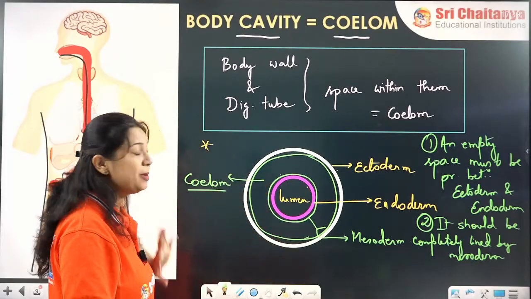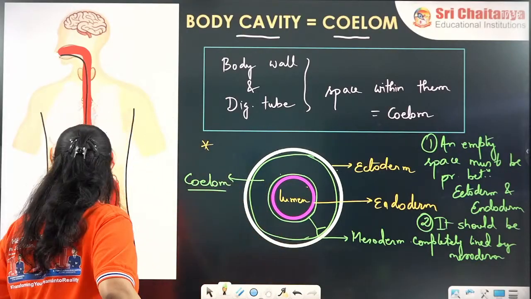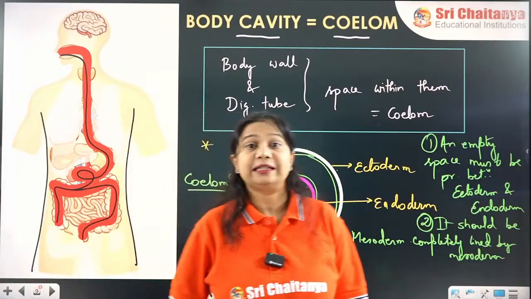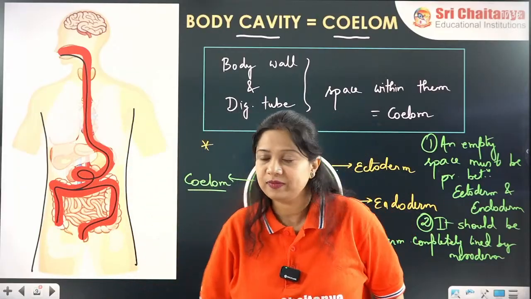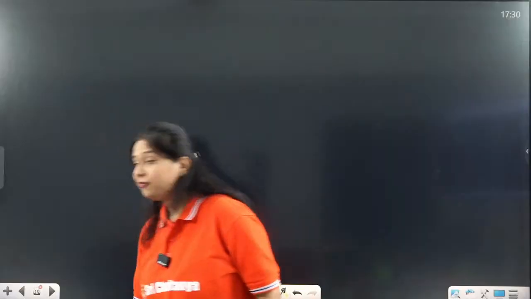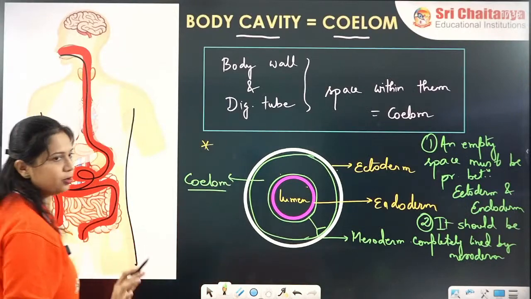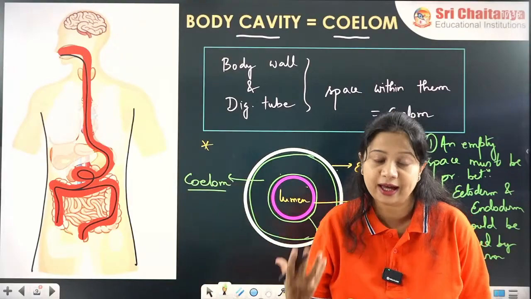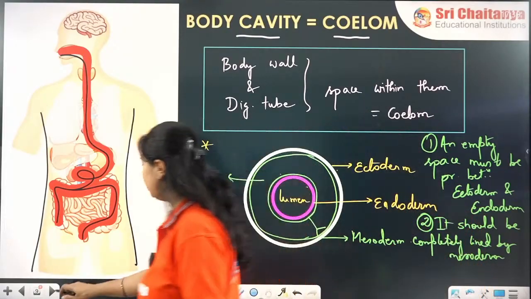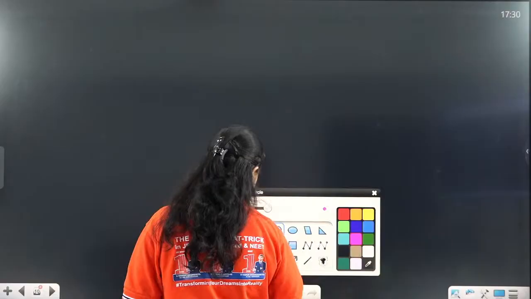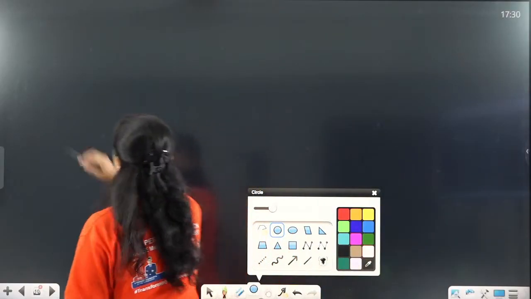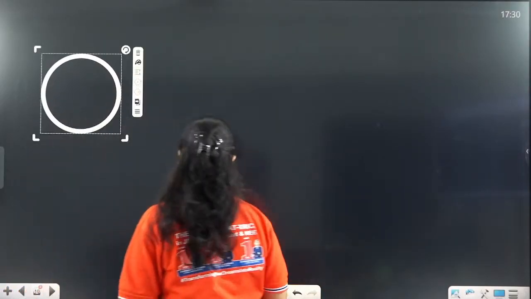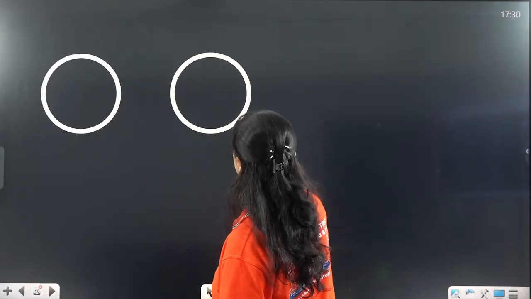Alright, so this is the basic structure of the coelom. Now we are coming to the part, what are the different types of coelom we are going to see. Different organisms have different types of body cavity. I am very sure this type of body cavity you have seen. All the other organisms do not have the same type of body cavity. They have a different type of body cavity. Now what type of body cavity is there? So three possibilities are there. We are going to see three possibilities.